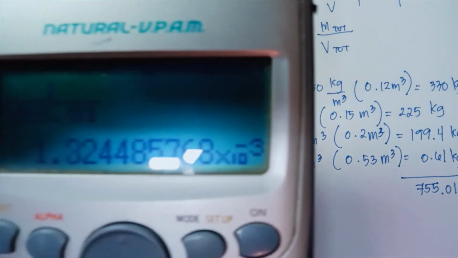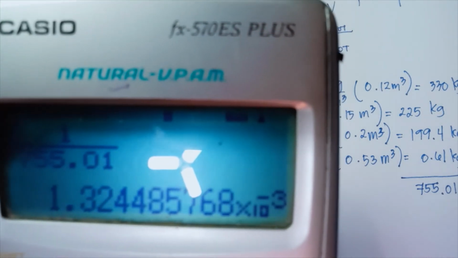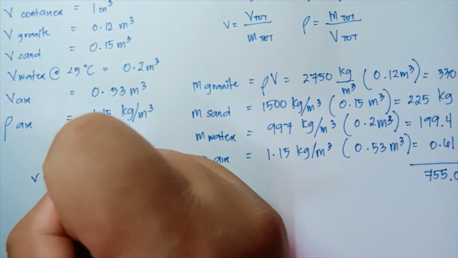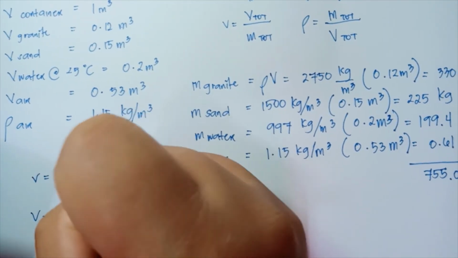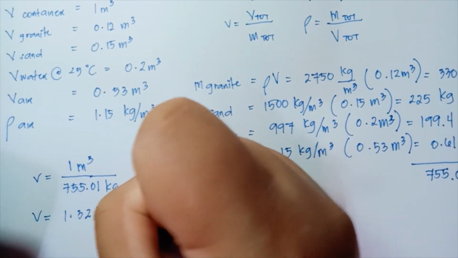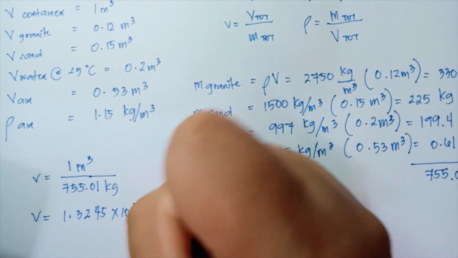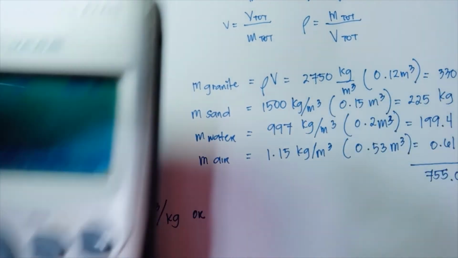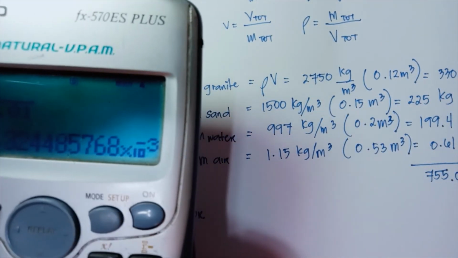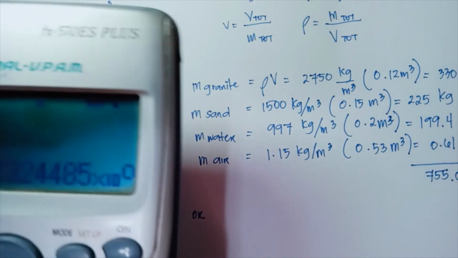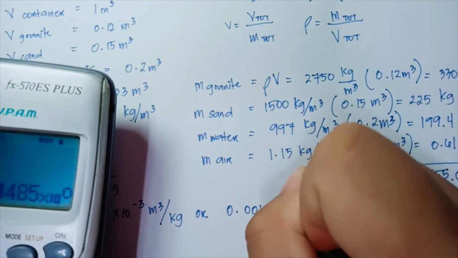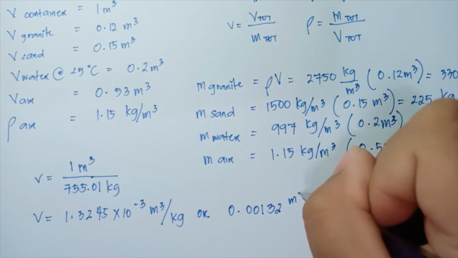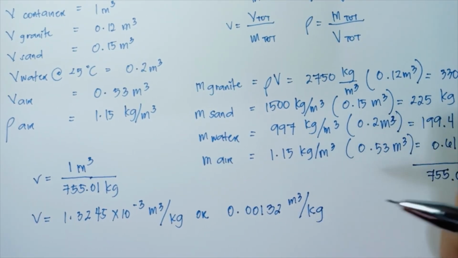So that would be 1.3245 times 10 to the negative 3 meter cube per kilogram, or that would be 0.00132 meter cube per kilogram.